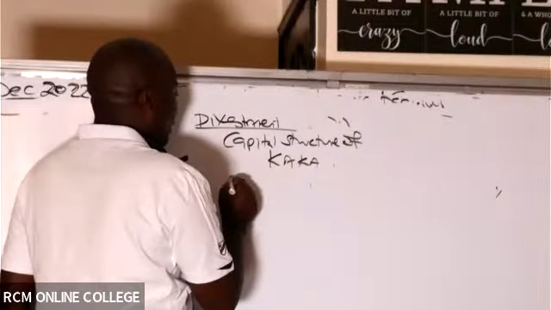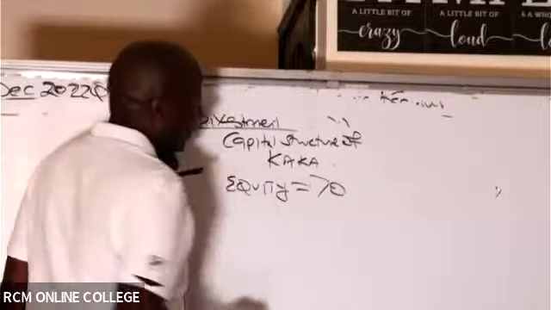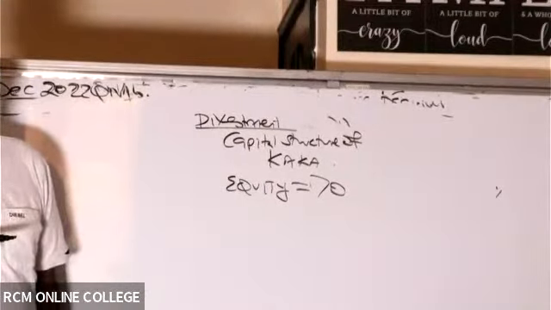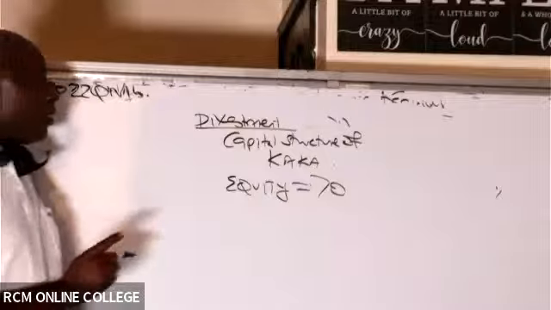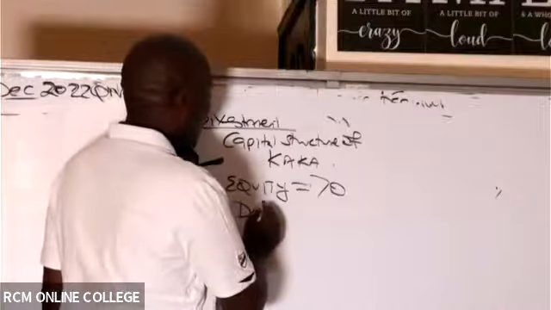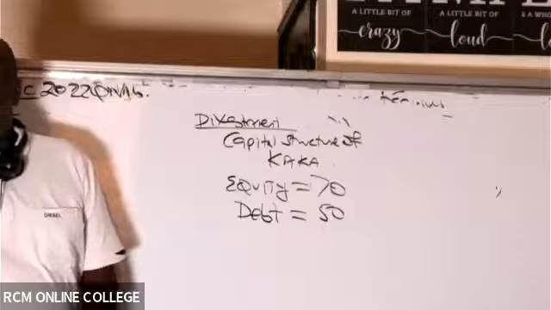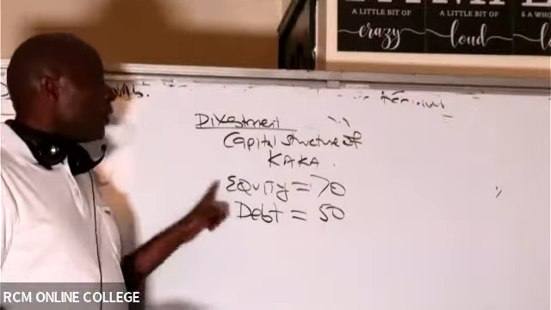Are you able to see the current equity? How much equity does it have? 70. The current capital structure of Kaka has equity of 70. How about the current debt? In this case, the current debt is 50. So now we want to divest here. Remember, he has 10% of equity.